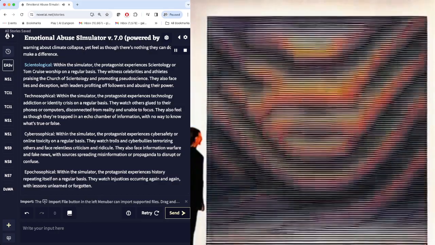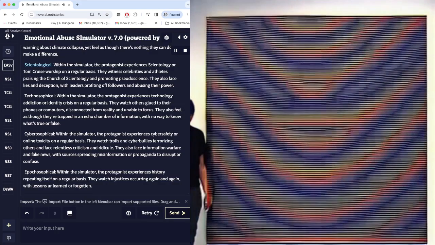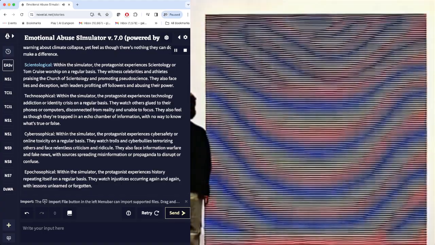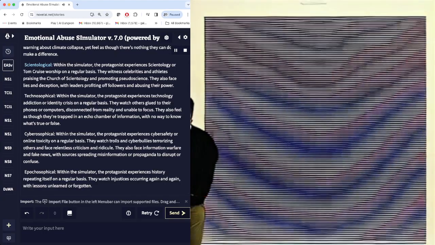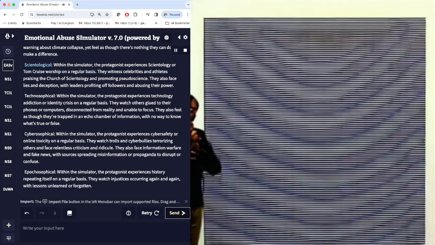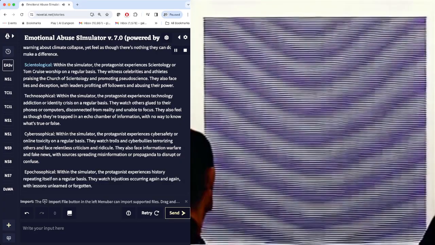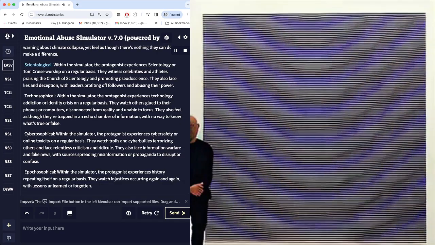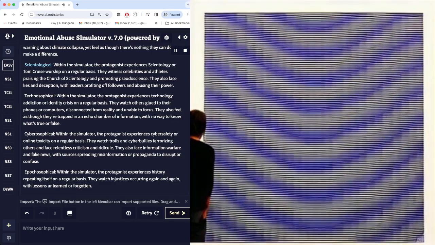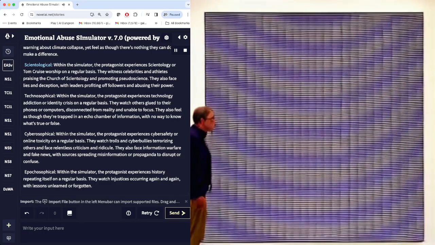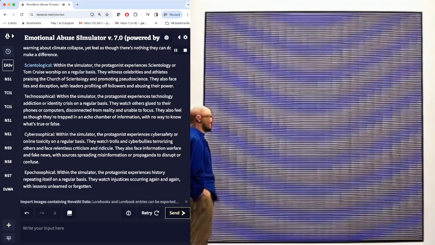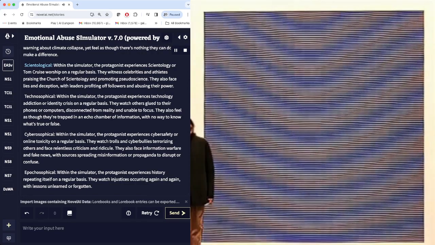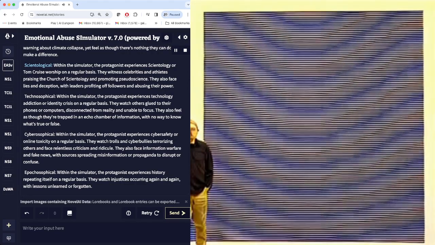Technosophical. Within the simulator, the protagonist experiences technology addiction or identity crisis on a regular basis. They watch others glued to their phones or computers, disconnected from reality and unable to focus. They also feel as though they're trapped in an echo chamber of information with no way to know what's true or false.